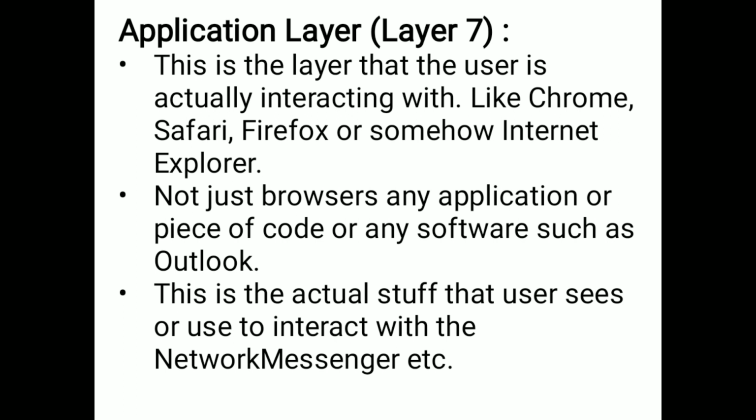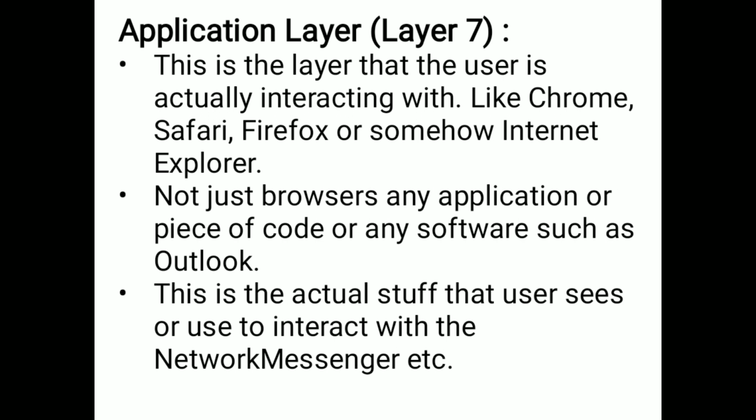So here the user actually interacts. From the application layer, the data will transfer down to the physical layer. Not just browsers, any applications or piece of code or any software such as Outlook, etc. This is the actual stuff that the user sees or uses to interact with the network, messengers, etc.